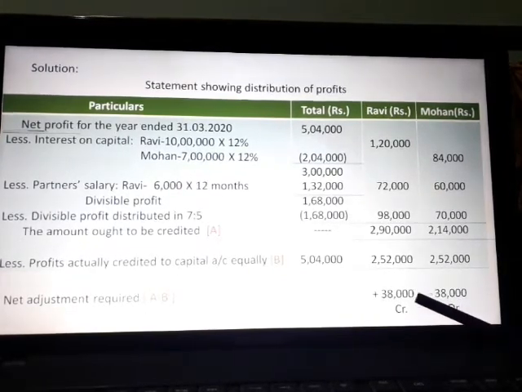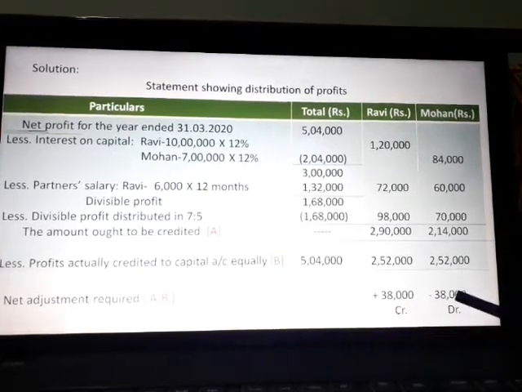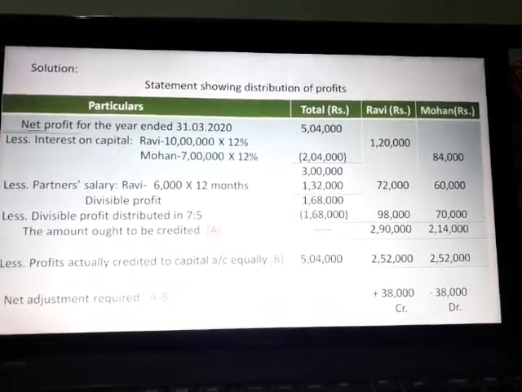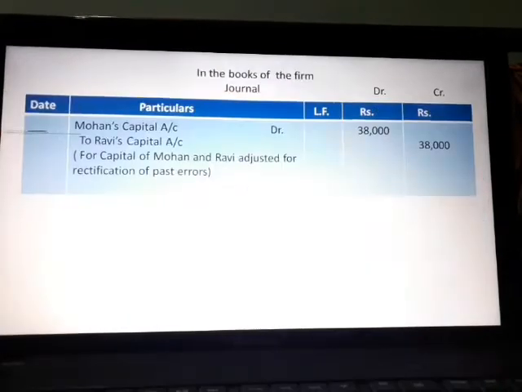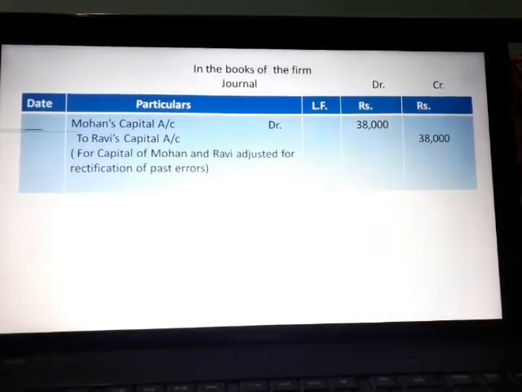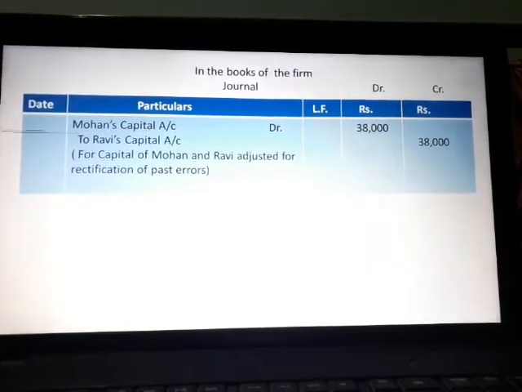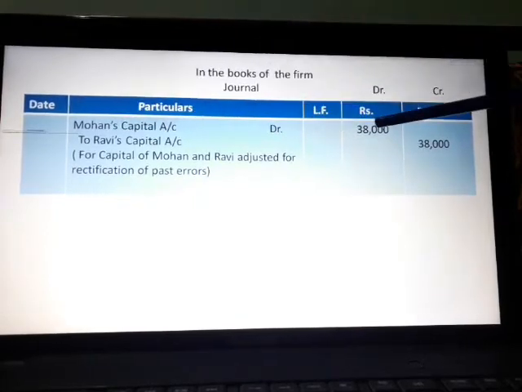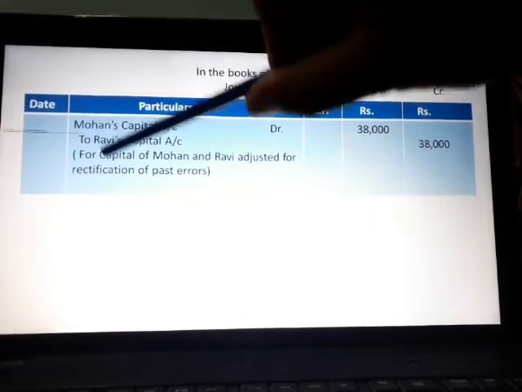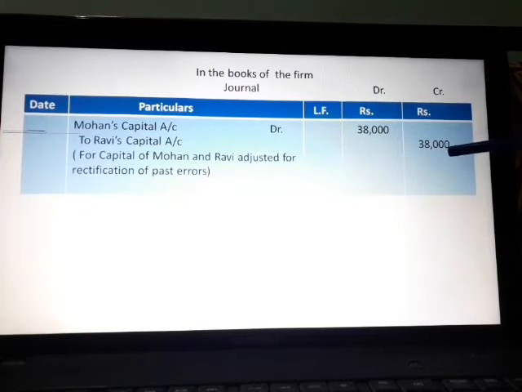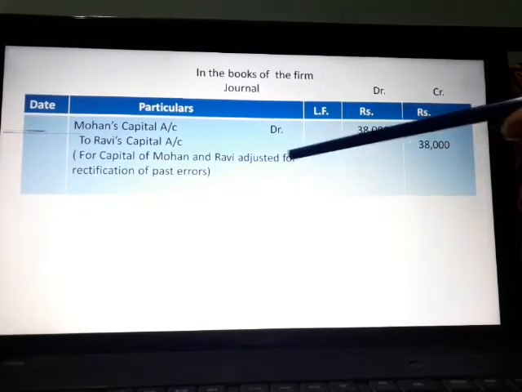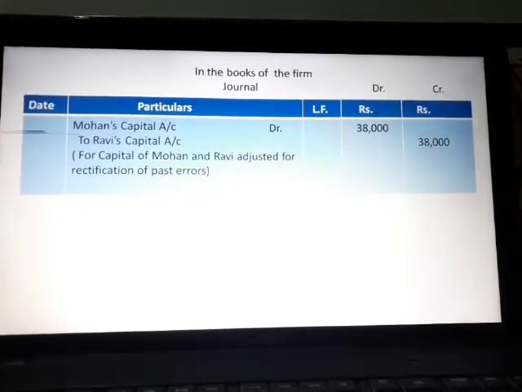So 38,000 credit to Robi and 38,000 debit to Mohan's capital account, and that entry is: Mohan's capital account debit 38,000 to Robi's capital account 38,000, for capital of Mohan and Robi adjusted for rectification of past errors.